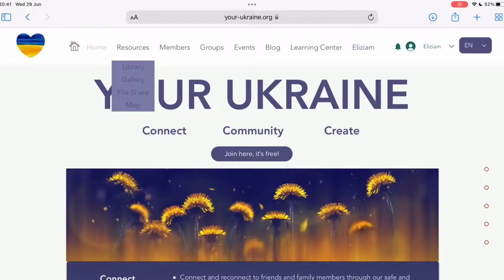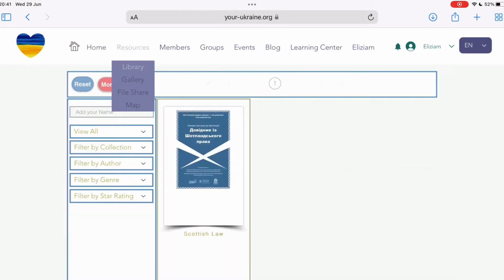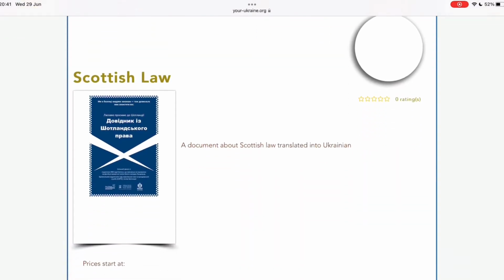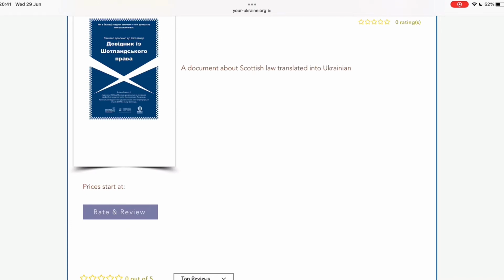Back to that good old URL, www.your-ukraine.org. Could you maybe show us where on the site we can store important information that can be shared? For example, I think that there's a law document, a Scottish law, which has been translated into French. Yeah, so if you see up on the top left-hand corner of the website, in the menu, you've got resources. If you mouse over that, right at the top in the list, you'll have library. If you select that, you'll see on the right-hand side all of the different pieces of content that have so far been put up into the site.